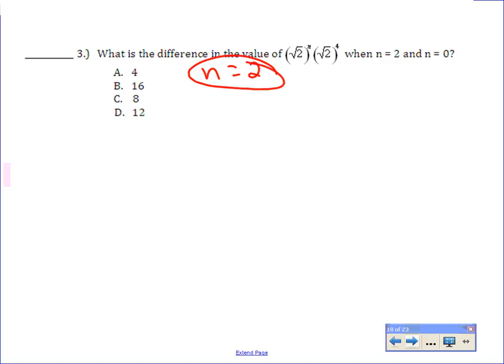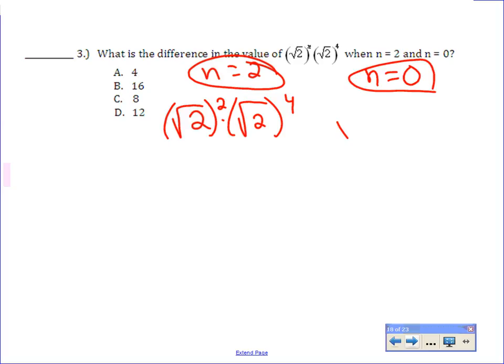For n equals 2, I want you to take your calculator, type in square root of 2 raised to the second power, and then square root of 2 raised to the 4th power. Tell me what you get. Yeah, you can put multiplication between it, or you can just leave it right next to each other. It doesn't matter. Okay, try it again, though, just to make sure. And do you understand where I'm getting these numbers from, Brian? Okay.